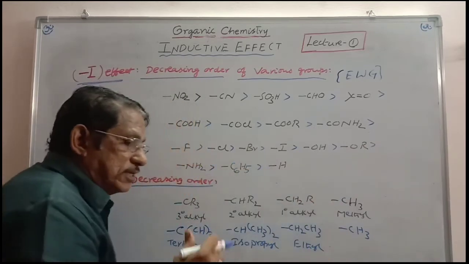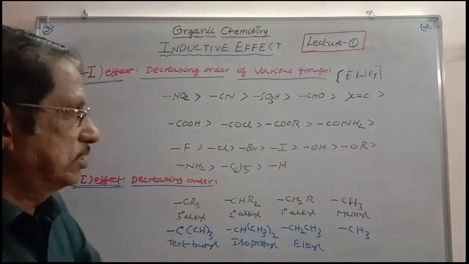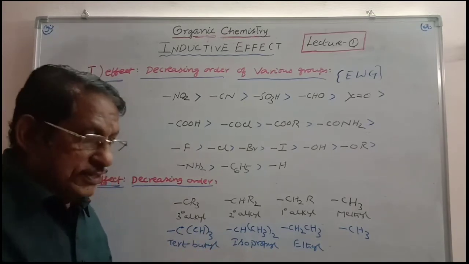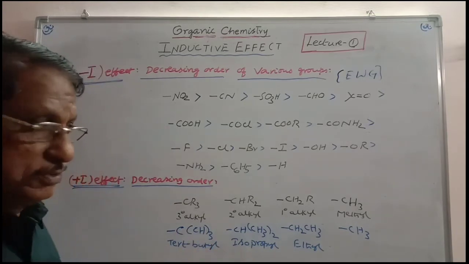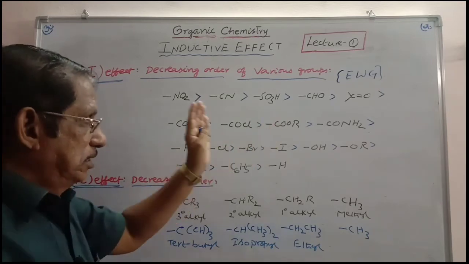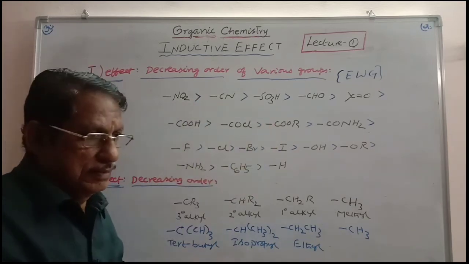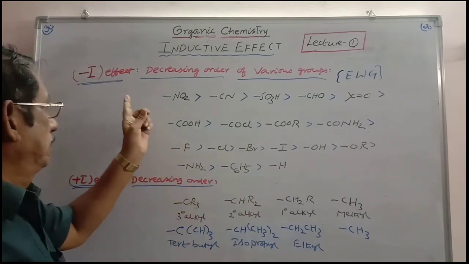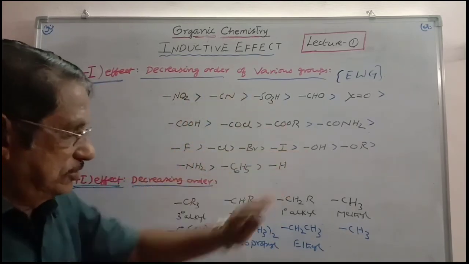Whenever a comparison is to be made between two compounds, which is more acidic, which is less acidic, or which is more basic, which is less basic, you have to consider the group sequence. Basing on this, we can give the explanation. So this is the electron withdrawing group sequence.